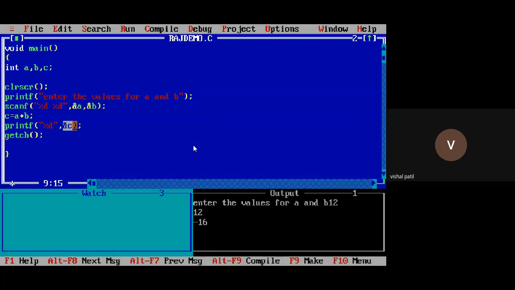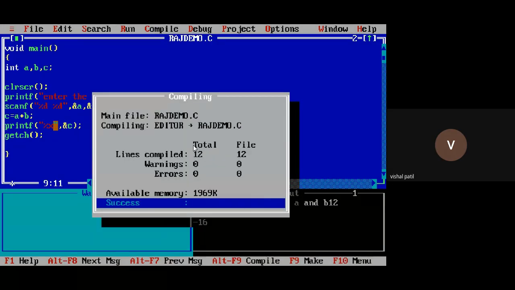That is nothing but the memory address of the variable C. Because we are doing it in %d form, that is integer type, but for hexadecimal form we use %x.